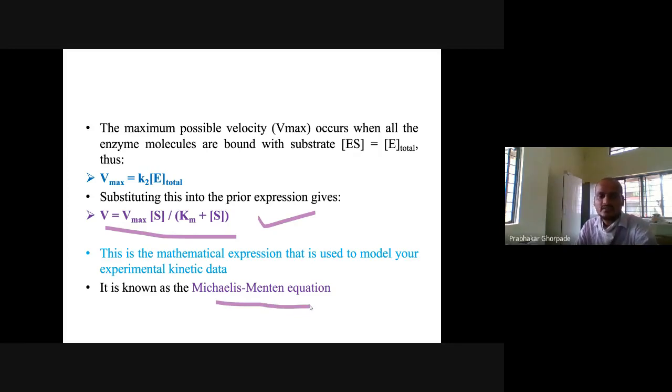Okay, so it looks a little bit complicated, but if you follow the reaction properly, enzyme plus substrate, enzyme substrate formation, enzyme plus product formation, and if you monitor the rate constants and rearrange mathematically, it is simple to derive this Michaelis-Menten equation.